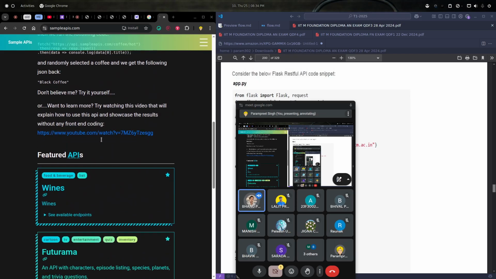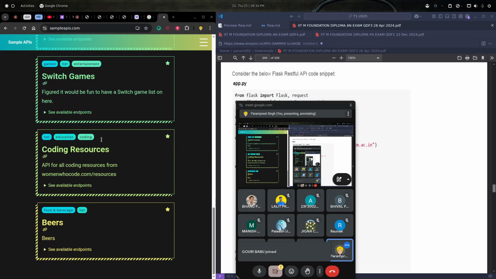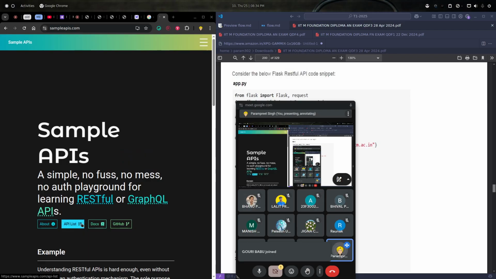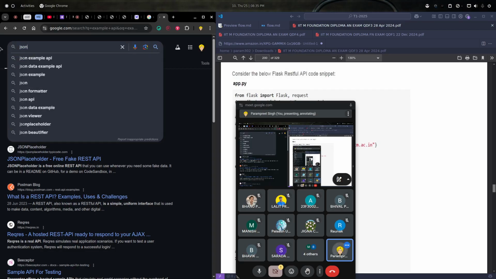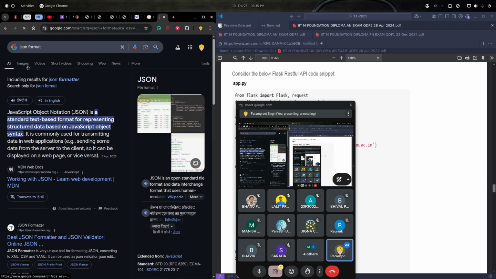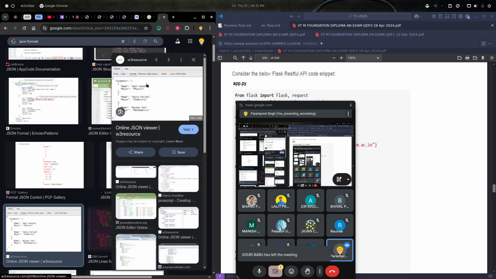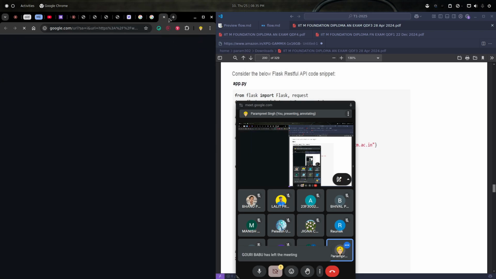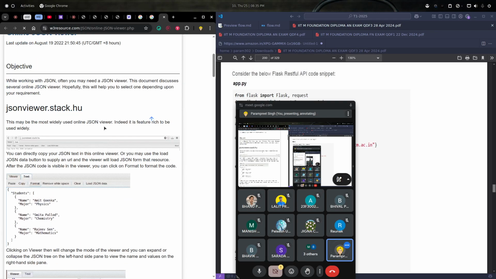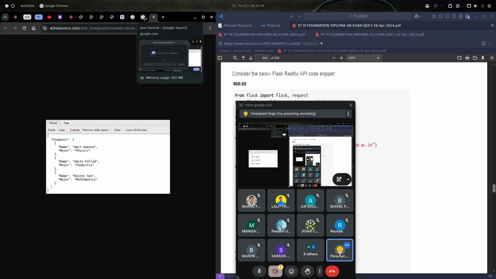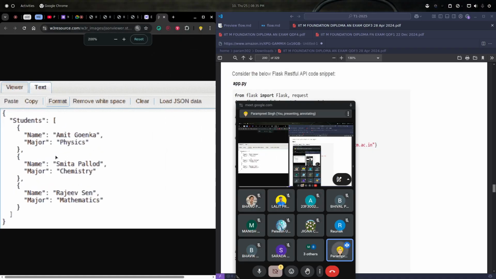It is very much similar to a Python dictionary, yes, except the keys are strings. JSON format is mainly of, okay, let me just show you the JSON format. Can I open this again here? So this is the JSON format.